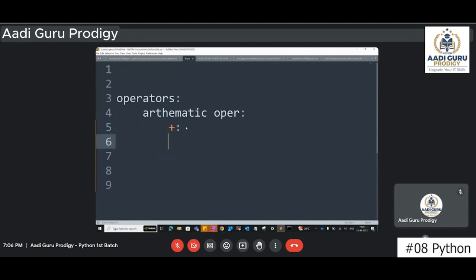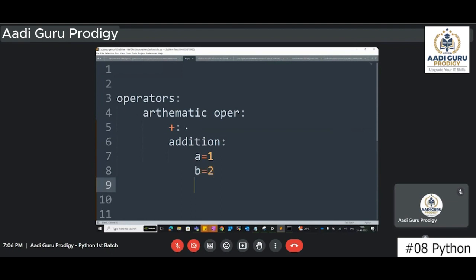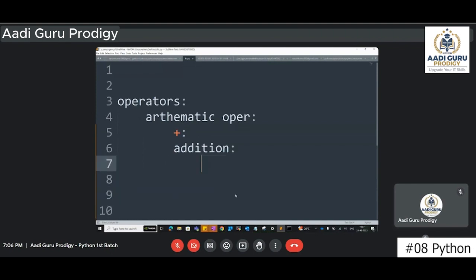The first one is addition. Addition means, if you want to add something, generally, let's say I have A equals 1, B equals 2. Then what I will do is A plus B. Or you can directly take 1 plus 2, no need of A or B.